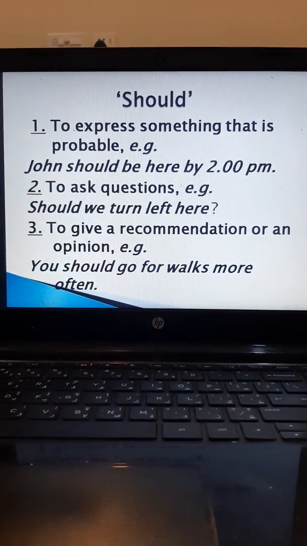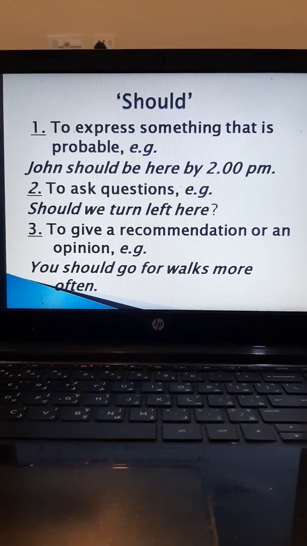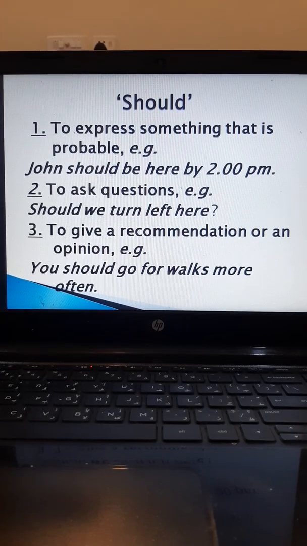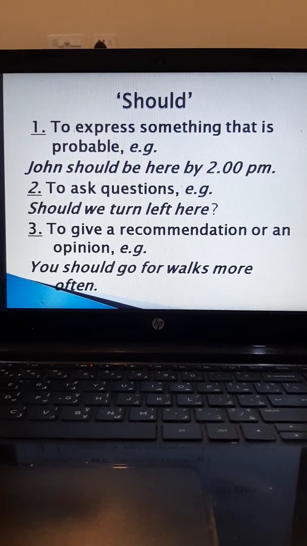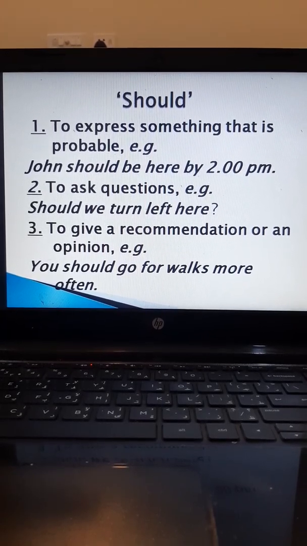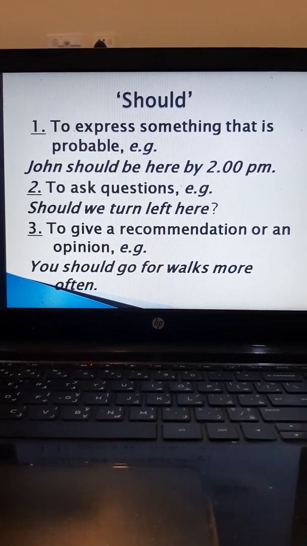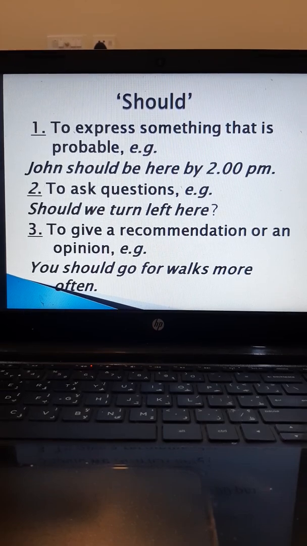Okay, should. Now, should is used to express something that is probable. For example, John should be here by 2 p.m. It is used to ask questions or confirmation. For example, should we turn left here? To give a recommendation or an opinion. For example, you should go for walks more often.